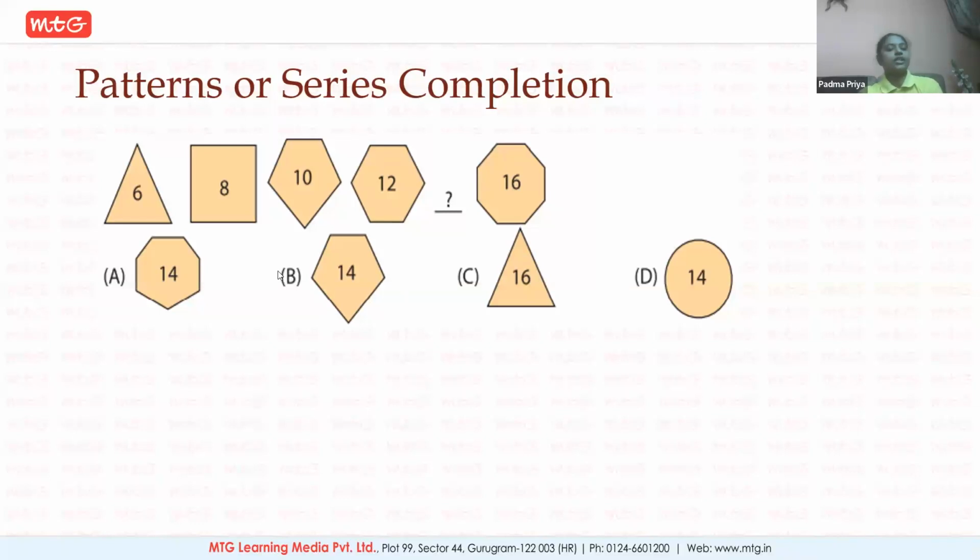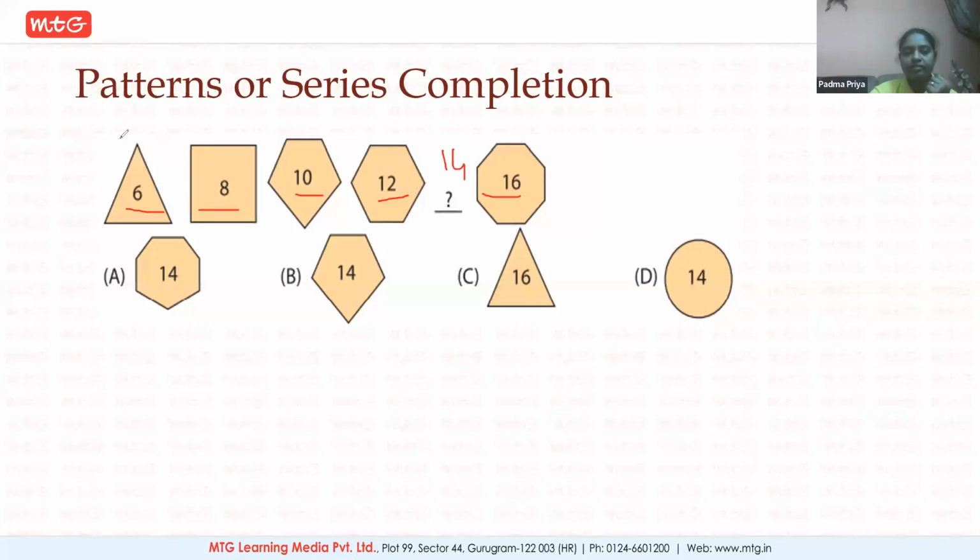Okay, so look at this question. This is a series or pattern question. That is, there are certain patterns which are followed based on the shape and also the number. The important thing you need to remember is, here the numbers are going as 6, 8, 10, 12, 16. Then automatically you can say the middle number is 14. But this 14 is given. But what shape is also important, because there are many options for 14. You know it is 14, but what shape is apt for this 14? You are looking at the pattern in the numbers. Now we need to look at the pattern in the shapes also.